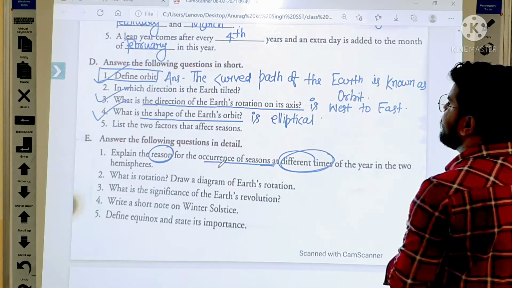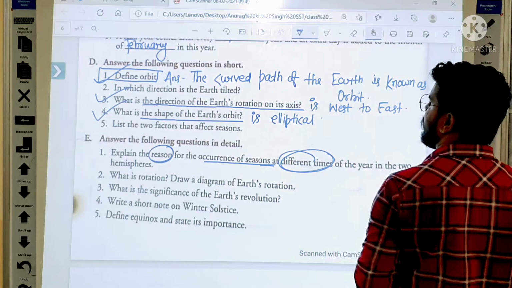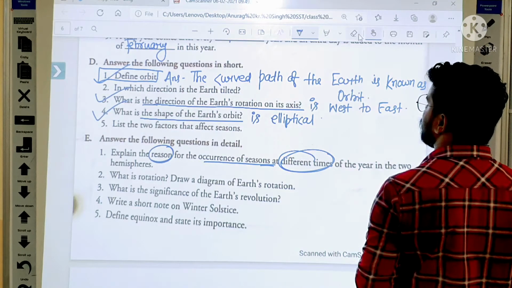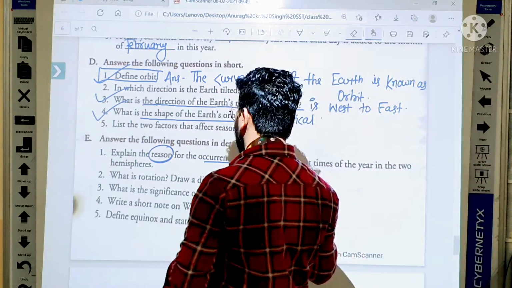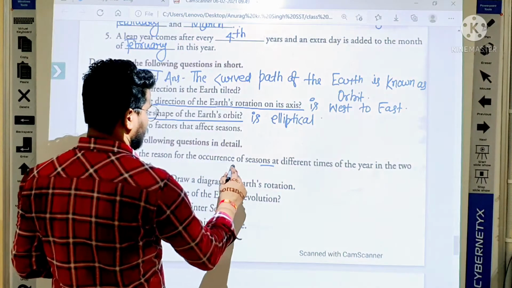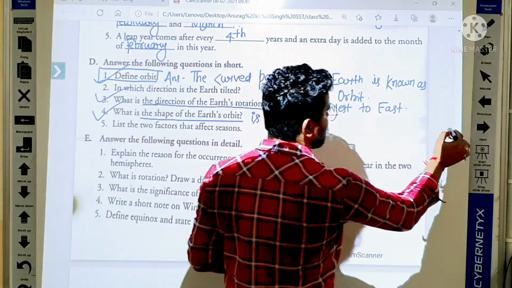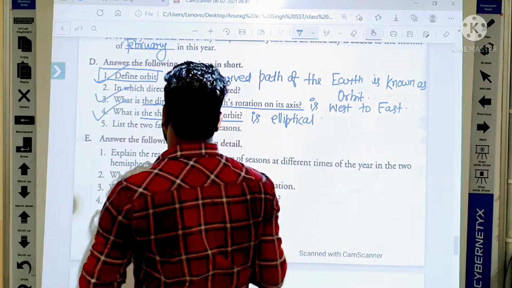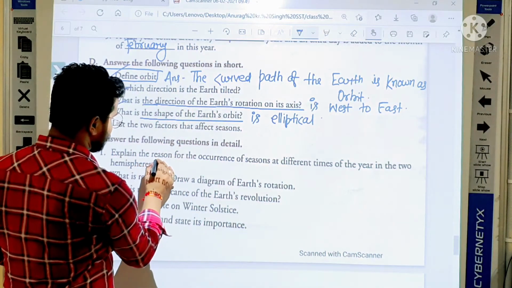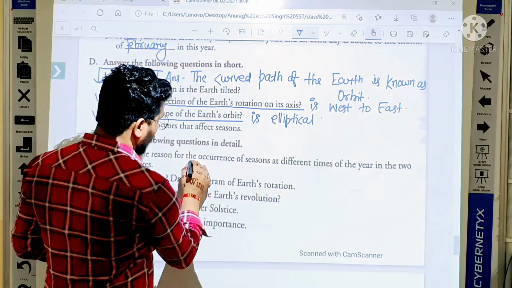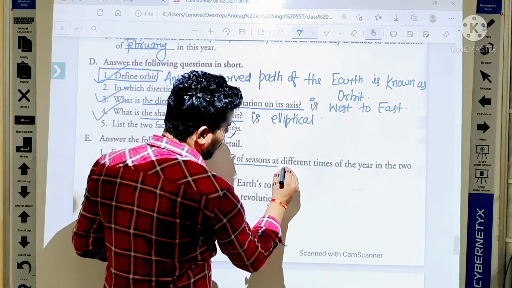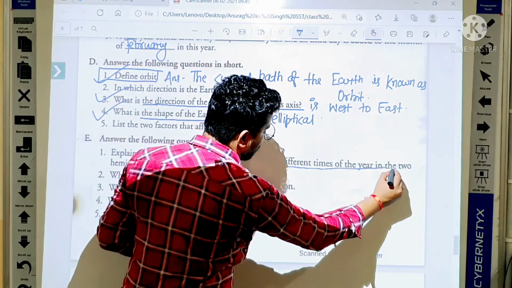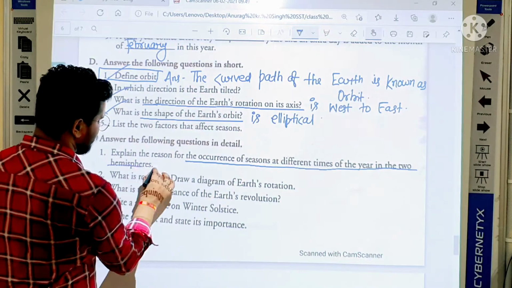Everybody, student will write the question. So the occurrence of seasons at different times of the year in two hemisphere.